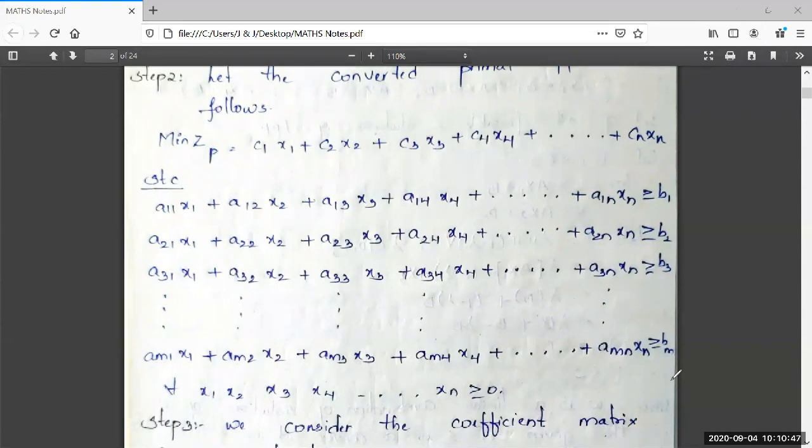And the constraints are as it is. For every x1, x2, x3, x4, so on up to xn greater or equal to 0. It is a standard form of primal LPP. So if I go to the next step, step 3. Step 3. What does step 3 do?